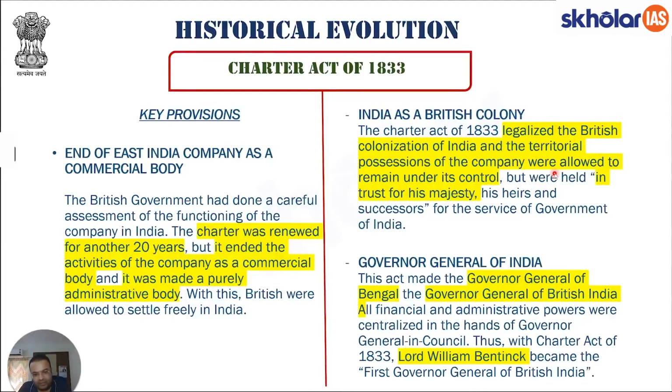It means that now all the territorial possessions will be the colonies of the British government. So far, it was under the control of East India Company. There was a Board of Control managing the political affairs, but it was still not recognized as colonies under the British government, under the crown. After the Charter Act of 1833, it was made explicitly clear that these possessions of the British in India will be colonies, and this has been legalized by this act. The territorial possessions of the company were allowed to remain under its control.